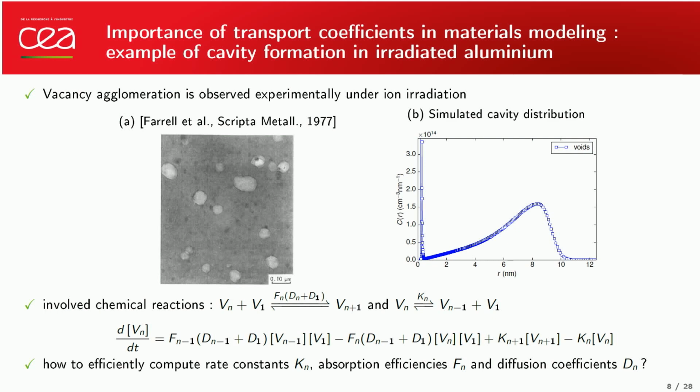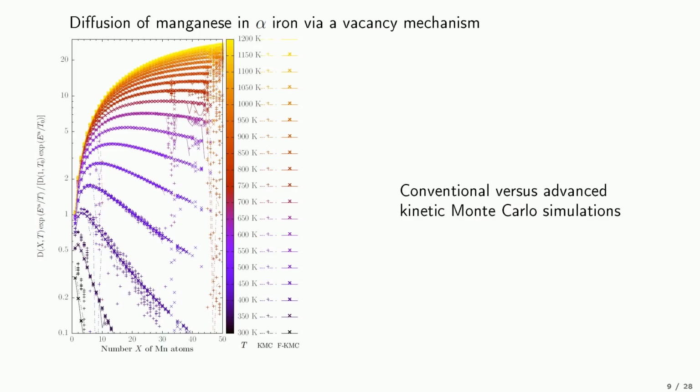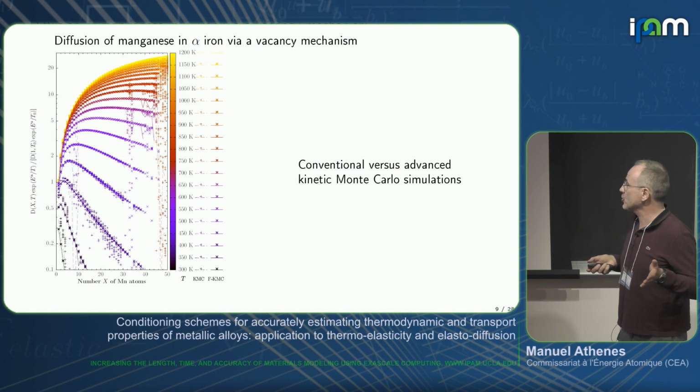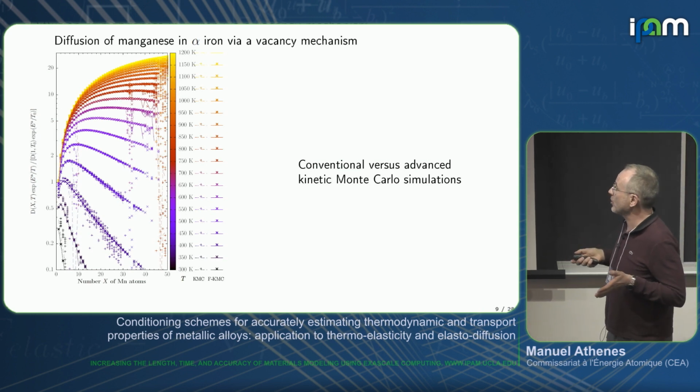Chemical rate equations here, called cluster dynamic equations in material science. And we also have thin strings, which also depend on diffusion coefficients. So the problem is how to efficiently compute these rate constants and the diffusion coefficient in practice. So what we can do is to parameterize a Markov chain from ab initio calculation, which is, usually, for example, iron and manganese system here.